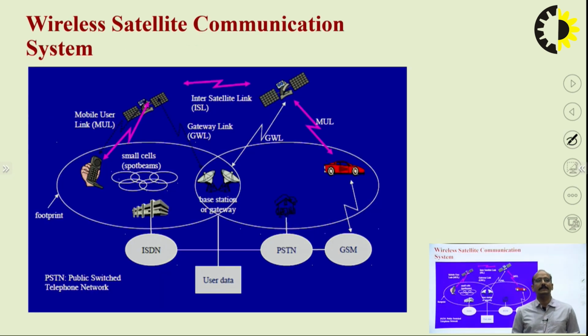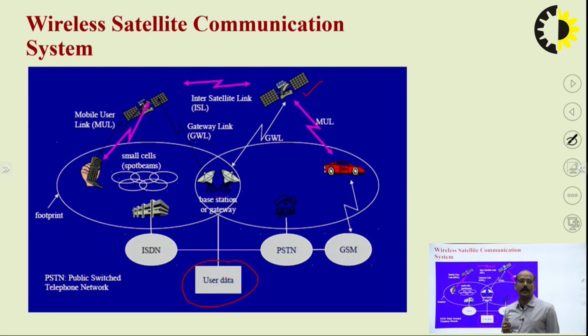This is the basic diagram of a wireless satellite communication system. In this diagram you can see this is the satellite part. Here is the user data. That user data is coming from various points such as your mobile phone, a television broadcasting center or something else, and that data goes to the base station or the gateway. This base station or gateway is directly connected with the satellite. So the signal goes to the satellite, and then the data comes back to these cells.